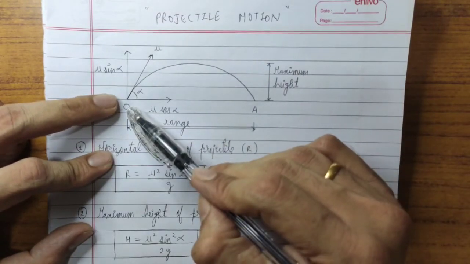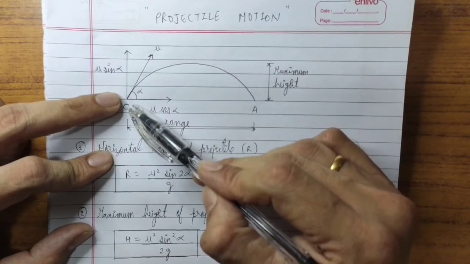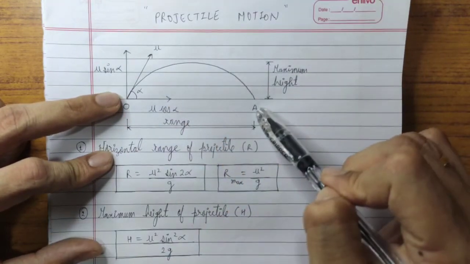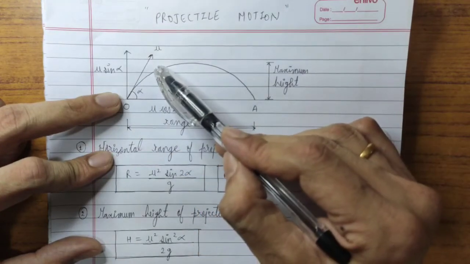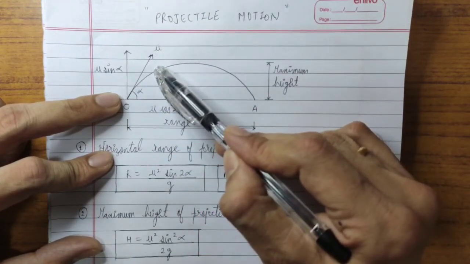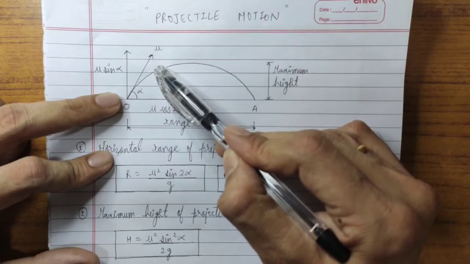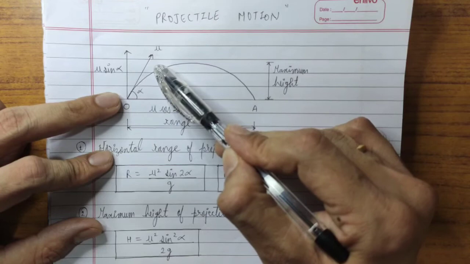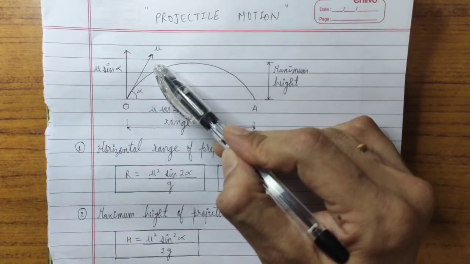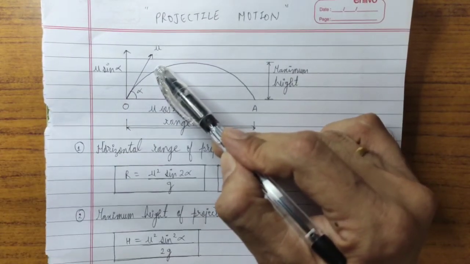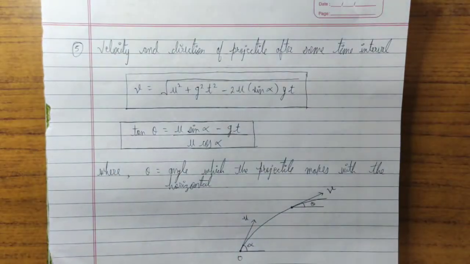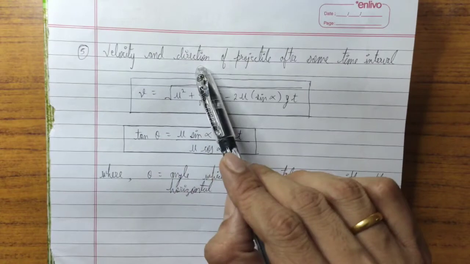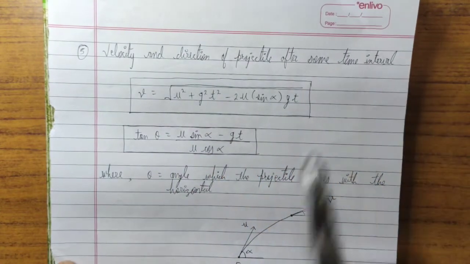So the fielder will throw the ball, and suppose in the first 3 seconds it will reach somewhere here. Okay, for example, after 10 seconds it will reach this position, but after 3 seconds it will reach somewhere here. Now at this particular position, if I want to know the velocity and direction of that ball, then there is a specific formula to calculate it. It is shown here. Okay, so it is the velocity and direction of a projectile after some time interval.